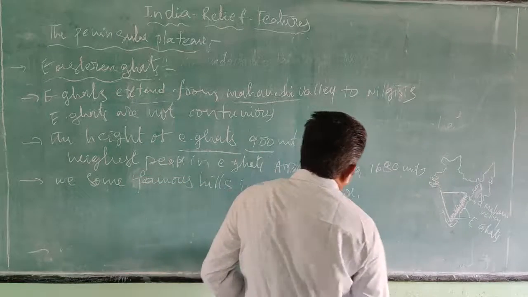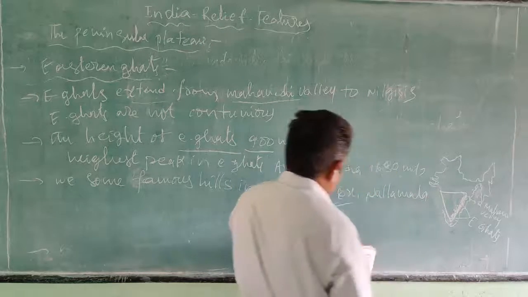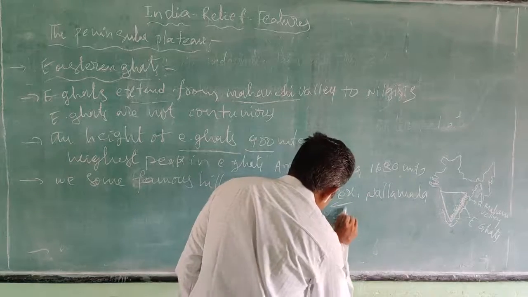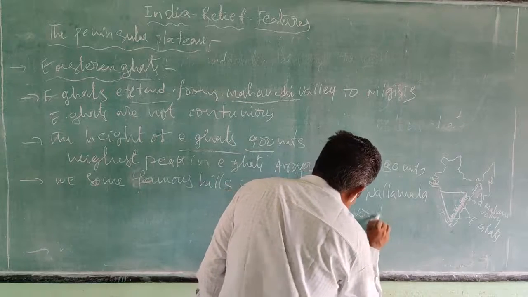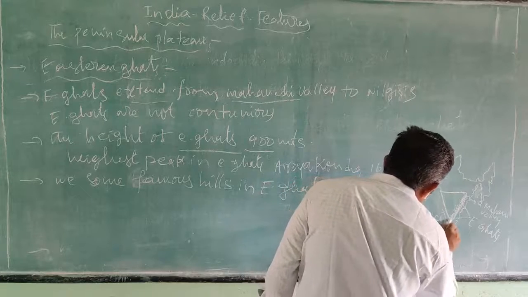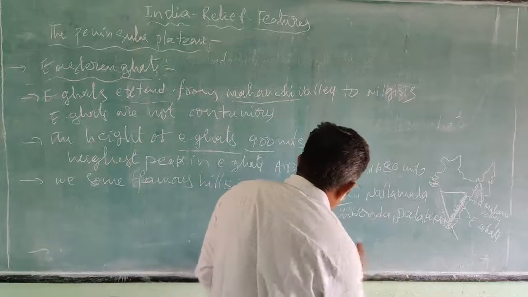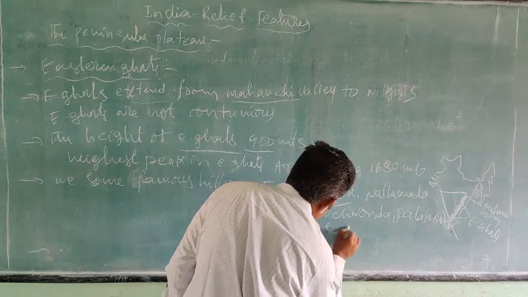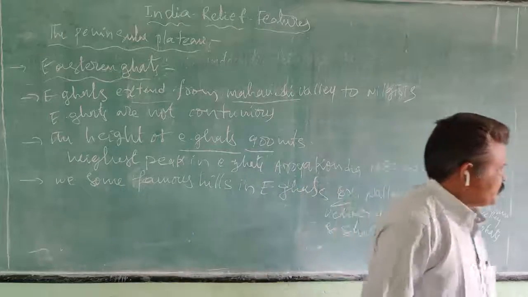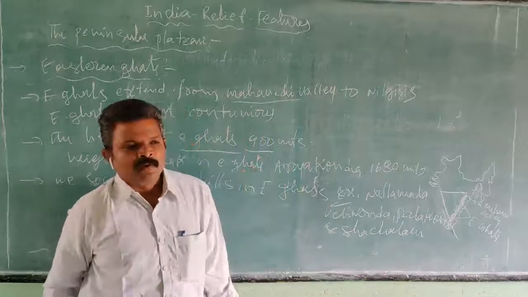For example, Nalamala Hills, Velikonda, Palakonda Hills, and Seshachalam hills. These are some important hills in the Eastern Ghats.